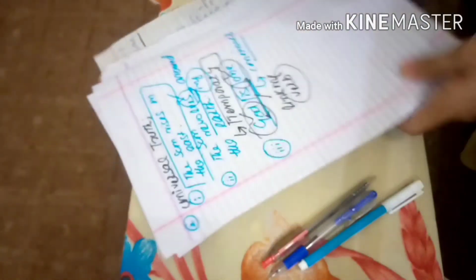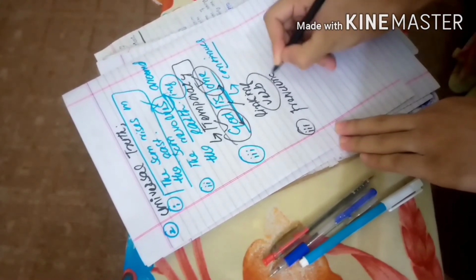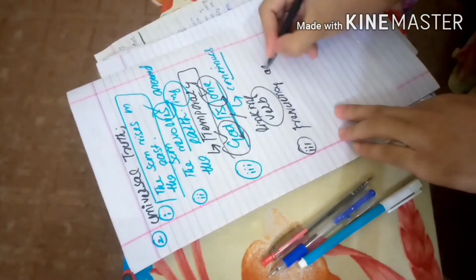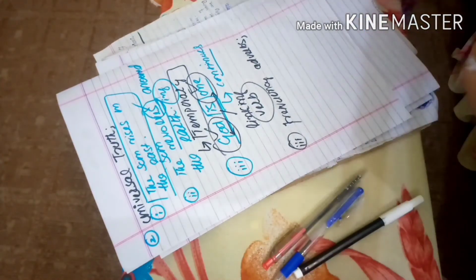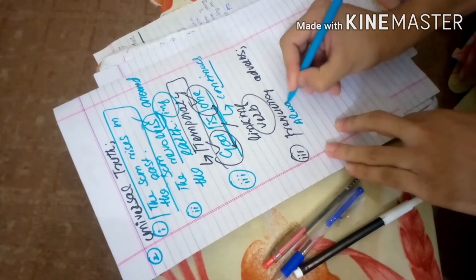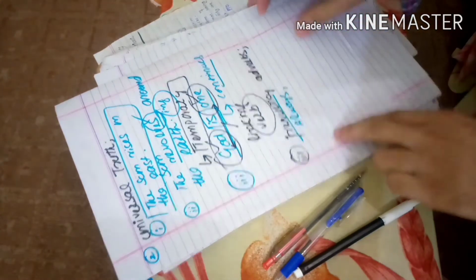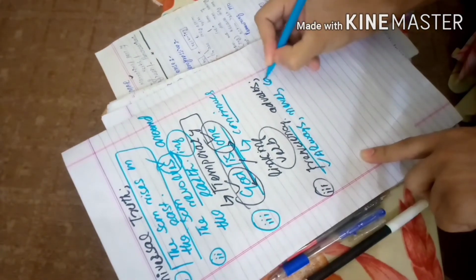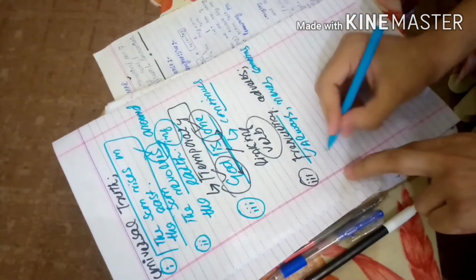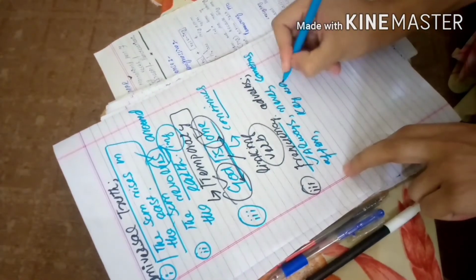Next we have frequency adverbs. Now what are frequency adverbs? They are something very easy, so you should not be confused here. Frequency adverbs show frequency, the interval or repetition of an action, like always, never, sometimes. These are all frequency adverbs. You can also say often, and there are some other keywords for frequency adverbs.